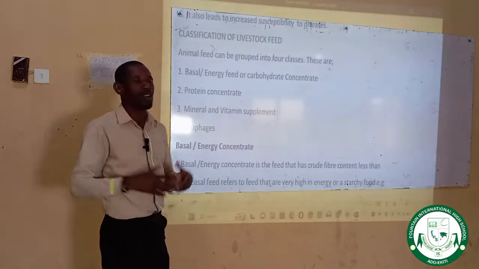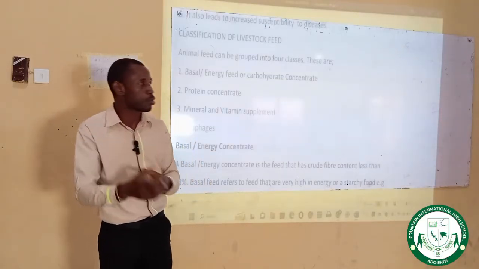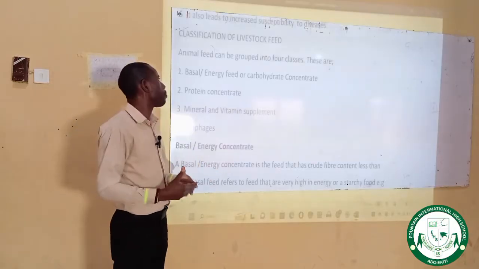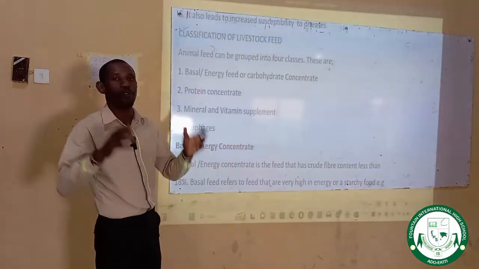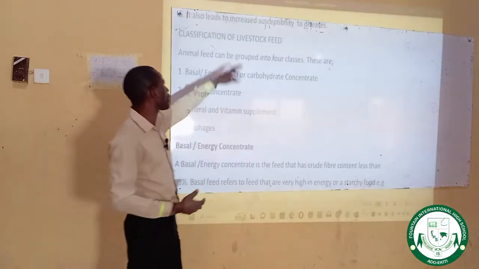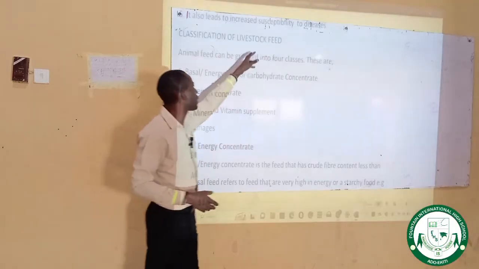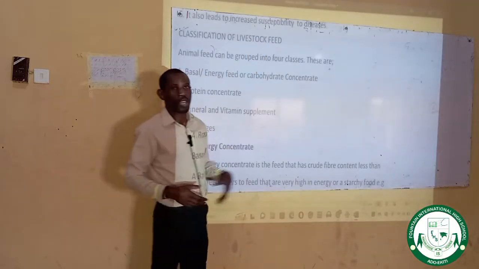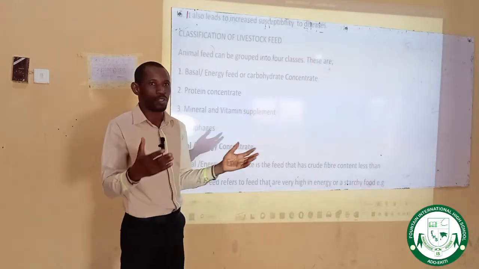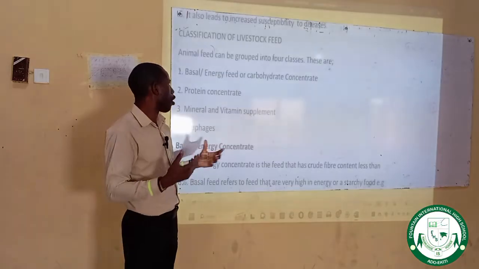Now, if animals are not well fed, such an animal will not have a strong immune system to fight against pathogens that can cause infection or disease in the body of the animal. If your animals are well fed, then they will have a strong immune system and will not be susceptible, vulnerable or prone. These are similar words that can be used for susceptibility to diseases. So if animals are not well fed, they will be easily attacked by pathogens, so that they can get diseases or other infections.